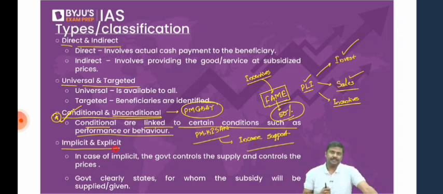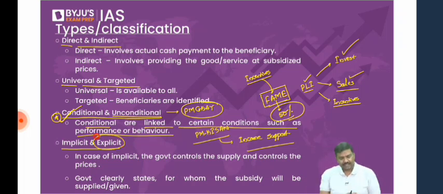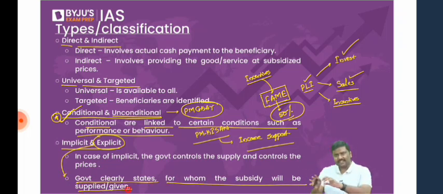Implicit and explicit subsidy. Let me start with explicit subsidy. What is this explicit subsidy? In case of explicit subsidies, the government clearly states for whom the subsidy will be supplied or given. The government policy itself says who are the beneficiaries, for what purpose we are providing. Everything is clearly given by the government.